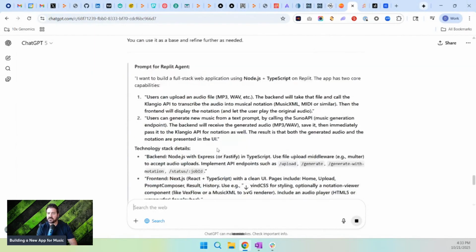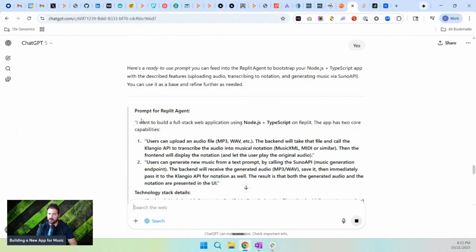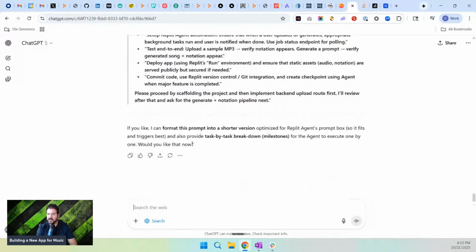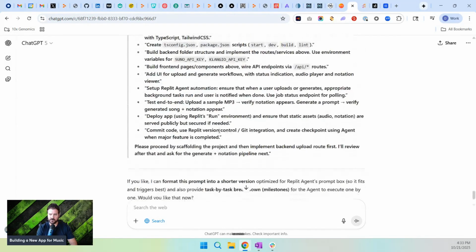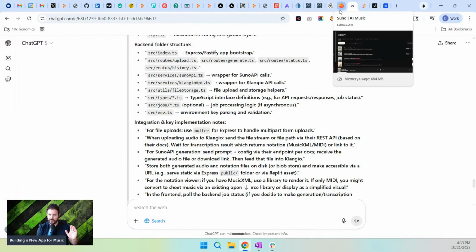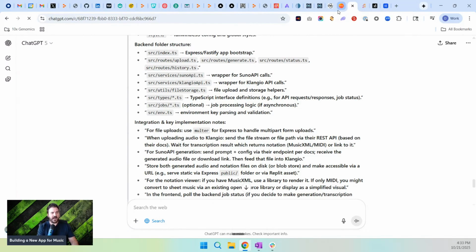All right. So now I have my prompt. Look at that prompt for Replit agent. It's literally my entire prompt. Okay. So now I have my instructions. It says I can format this to be shorter. No, it's okay. I could copy and paste all of this in, and this will work just perfectly and nicely. All right. So now this is incredible, guys. Okay. So you realize what's going on, right? I'm actually just building this app now.